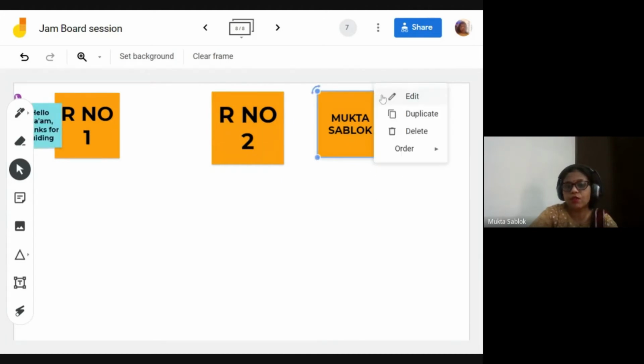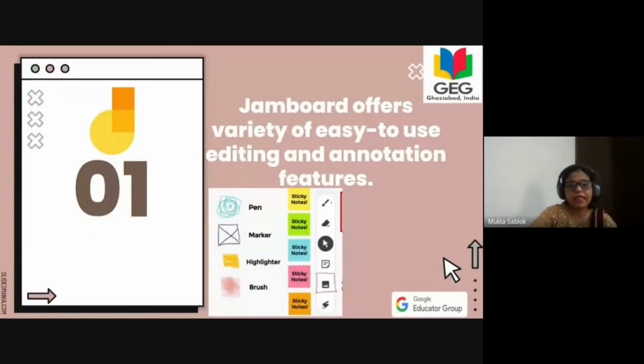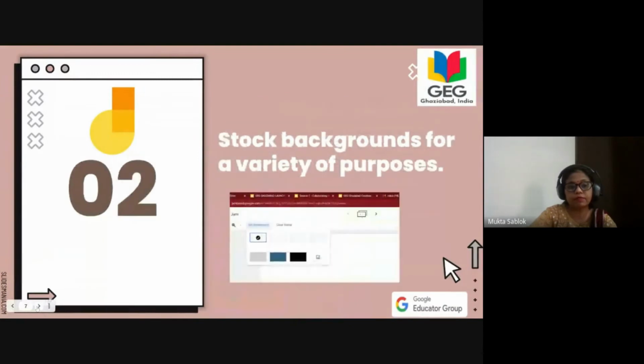If I want to delete something, I can delete it very well. Yes. Now going back to my presentation. So we have seen all these sticky annotations. So now let's go ahead. Stock backgrounds for a variety of purposes. I have already showed you backgrounds. We'll move ahead.